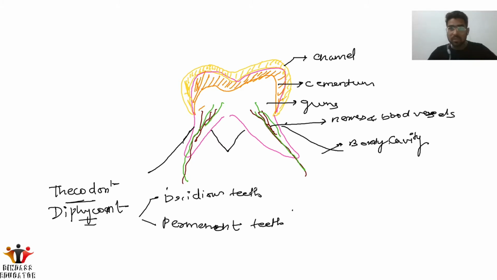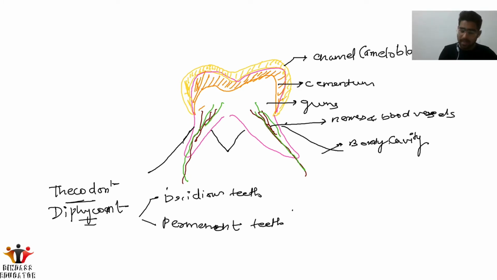After that, here we have the enamel. The cells which secrete this enamel are called ameloblast cells. Okay, so this is about the teeth.